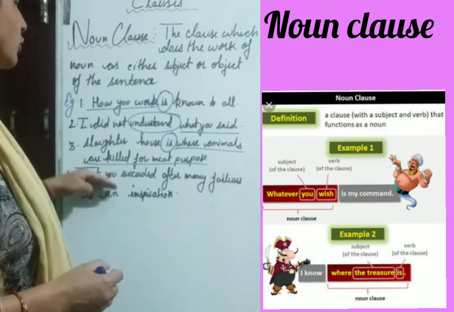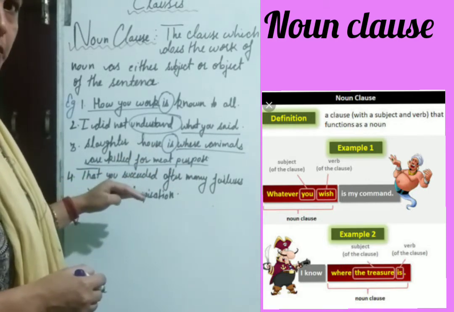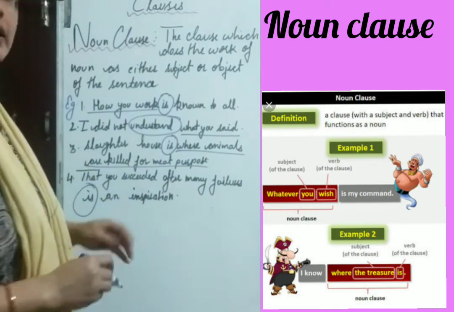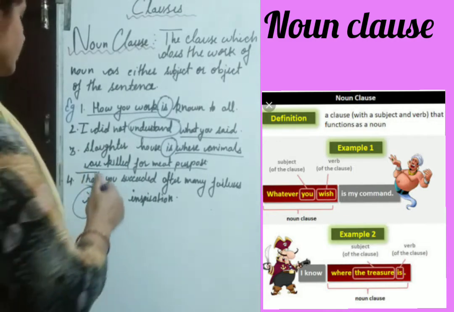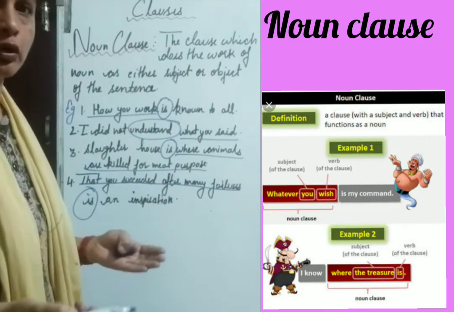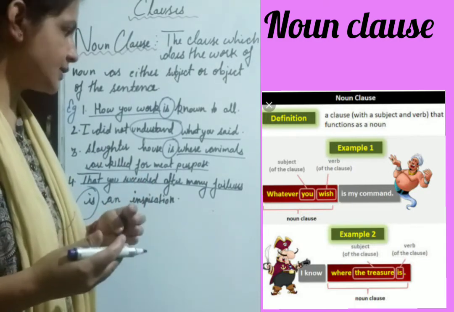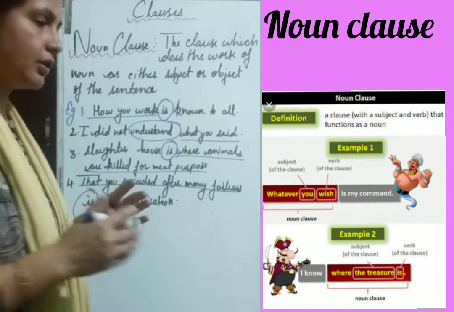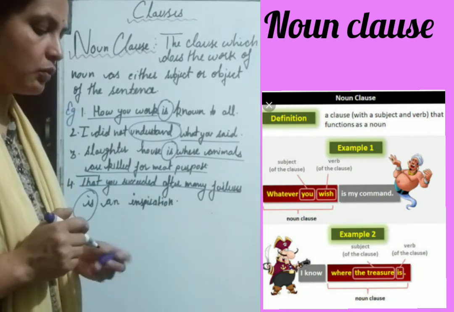Fourth one, that you succeeded after many failures is an inspiration. Again, we have to identify the verb, that is is. And before this is, that you succeeded after many failures is a noun clause. And this time it acted as a noun subject. Why? Because it came before the verb.